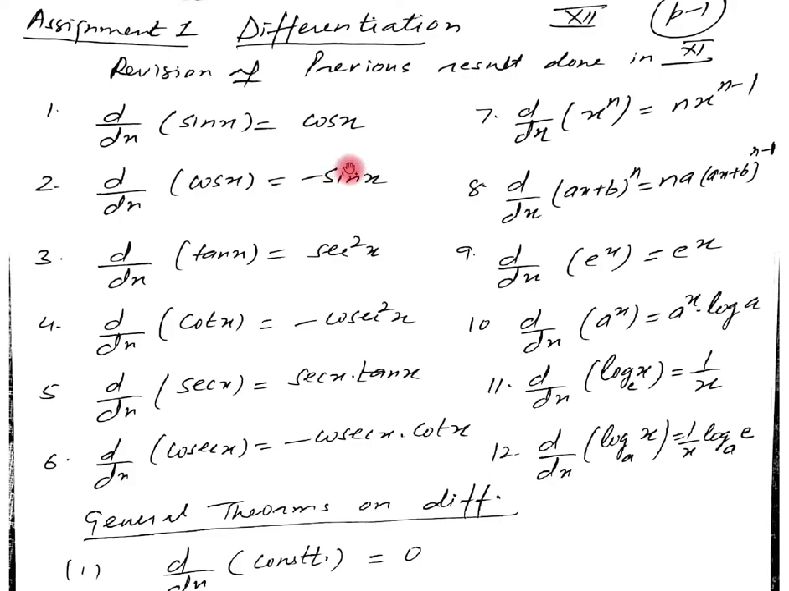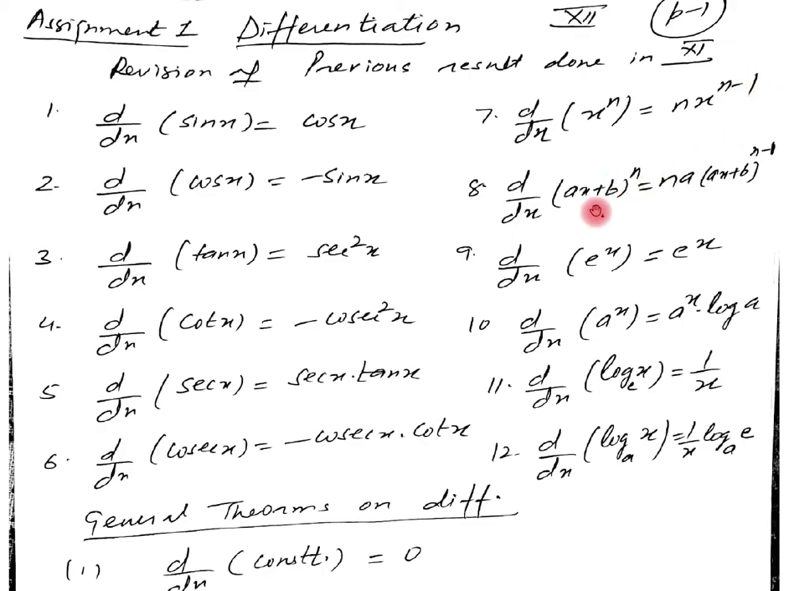Now let me see the derivative of some more functions. Now the derivative of x raised to power n is equal to n into x raised to power n minus 1. Which one is the power? We can take it here, and then we will subtract 1 from the given power. So therefore the derivative of x raised to power n equal to n x raised to power n minus 1.